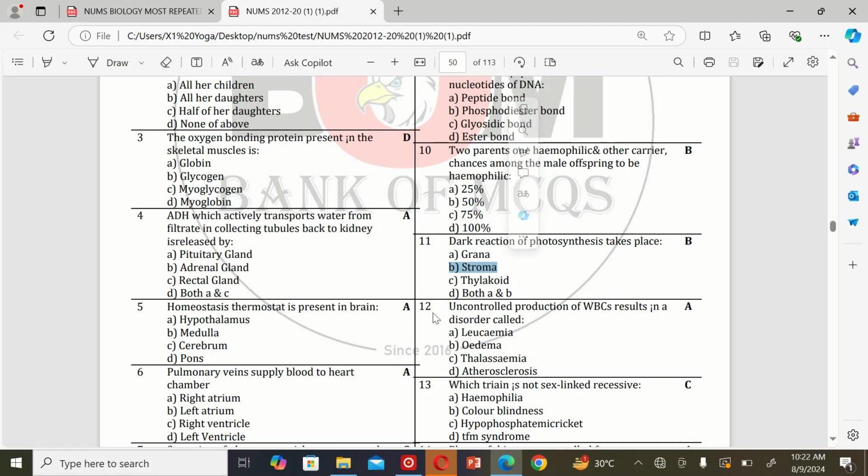Stroma. The next MCQ: uncontrolled production of WBCs results in a disorder called A. Leukemia, B. Edema, C. Thalassemia, and D. Arteriosclerosis. So the correct option is A. Leukemia.